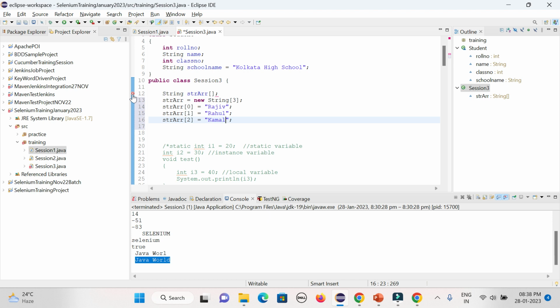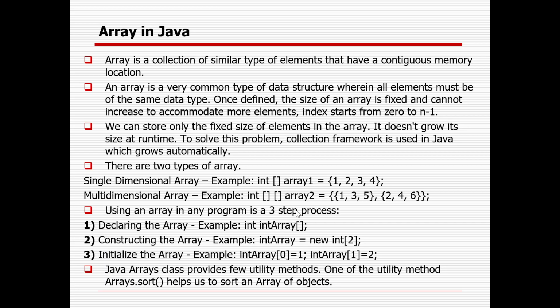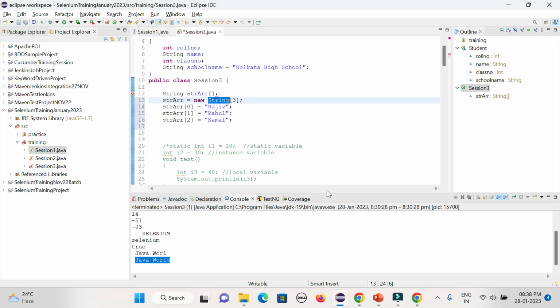Okay, what's the error that is coming? Syntax error token, string, string array, new String only. Let's see what's the thing. Integer, it will not work. String array, square bracket, no, square bracket.